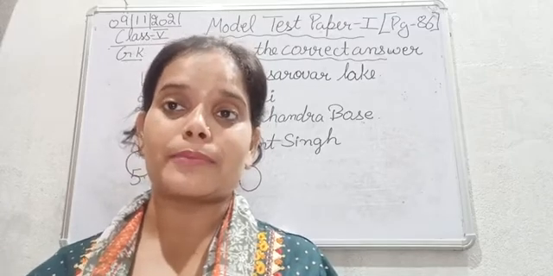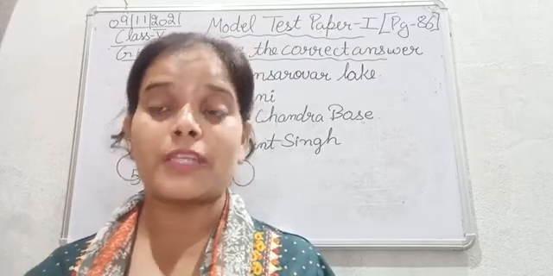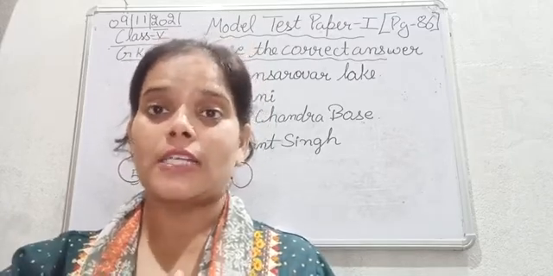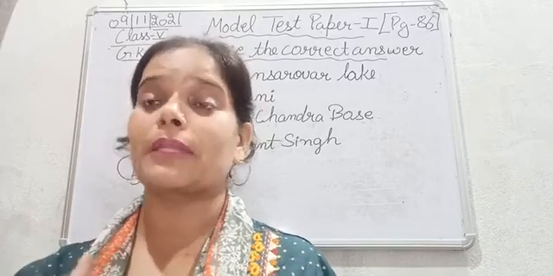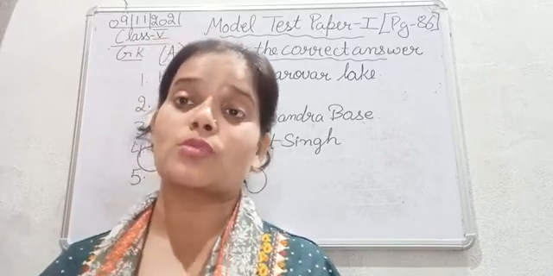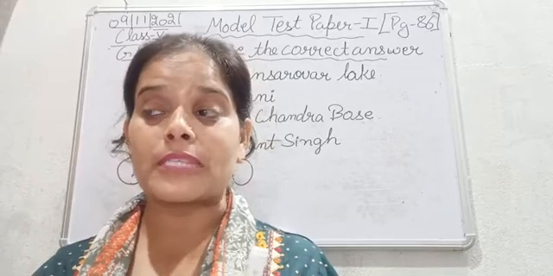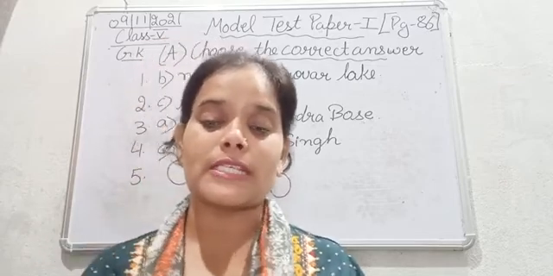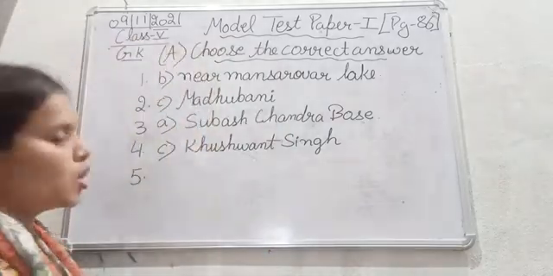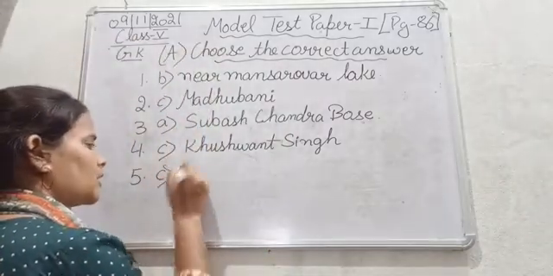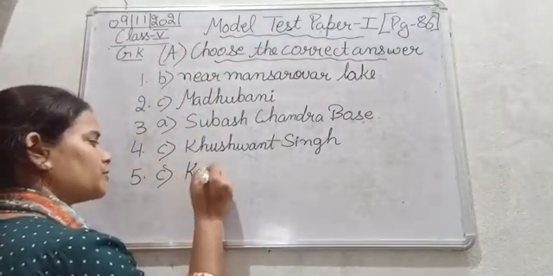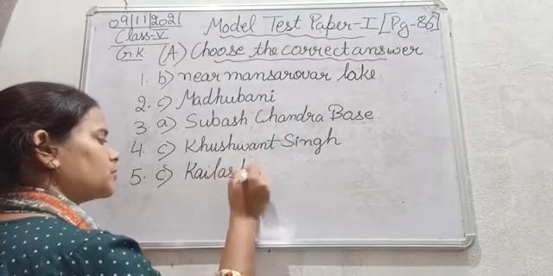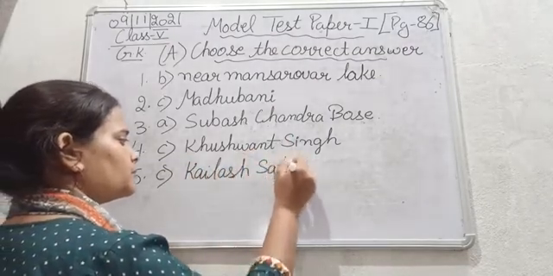So all these steps are for the betterment of those children. Okay, so he has worked for saving children from child labor. Okay, so he is Kailash Satyarthi. Option number C, Kailash Satyarthi.